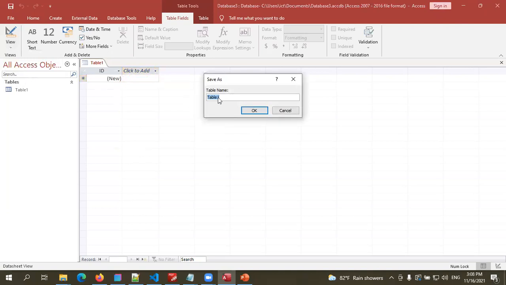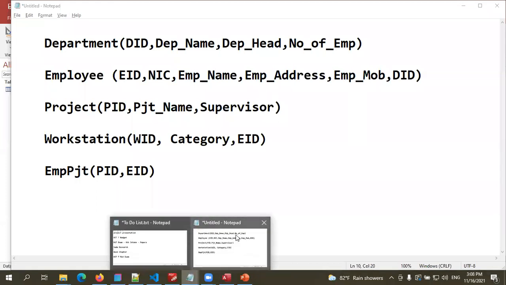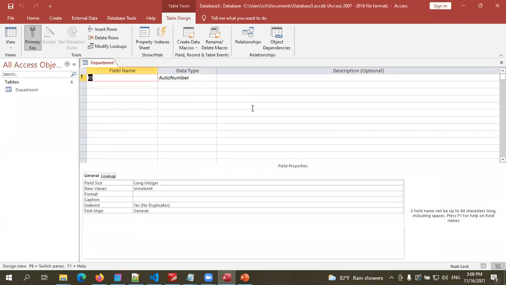Then you have to give it a name. So our first table is department, right? I'm going to give the name department. Okay. Now this is the area that I use to create the table fields. First one is ID, and we are going to make that department ID, right? Department ID.